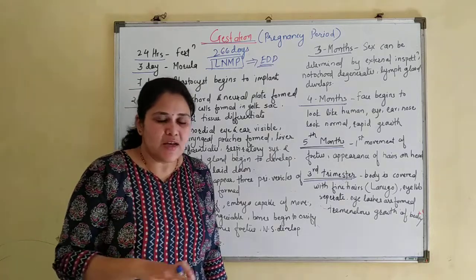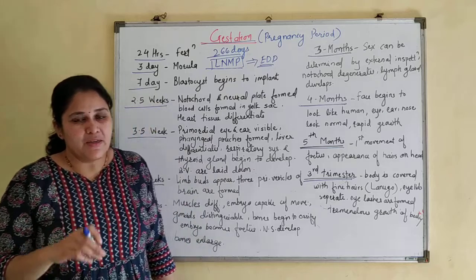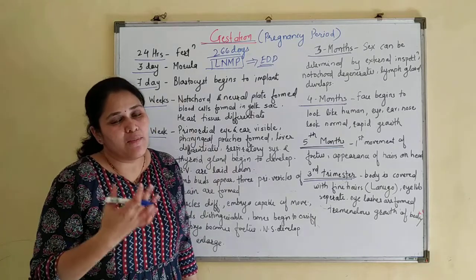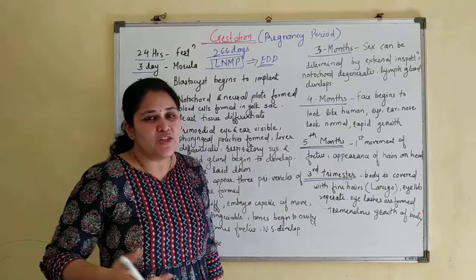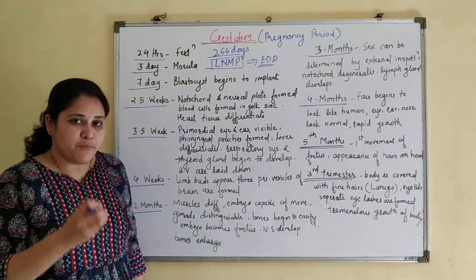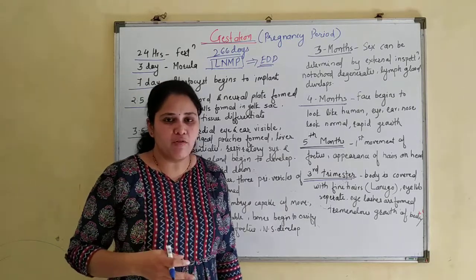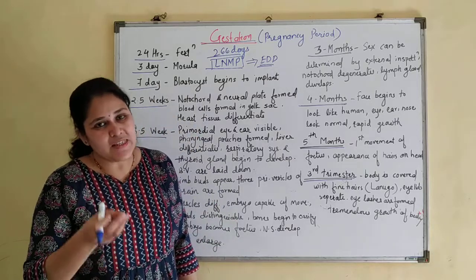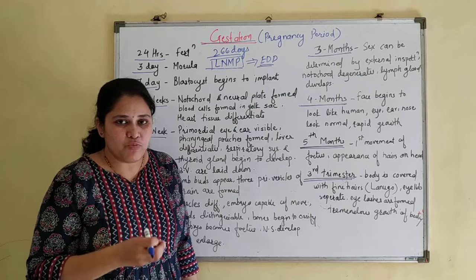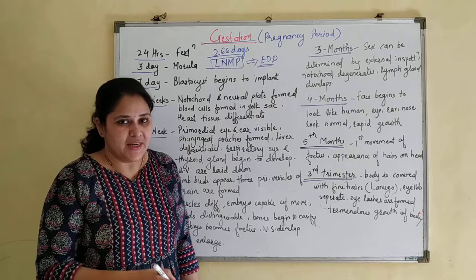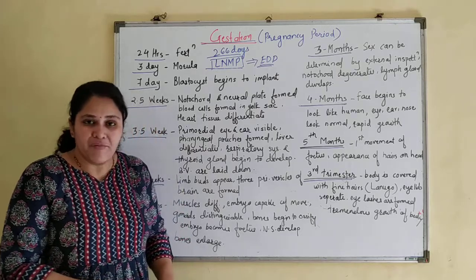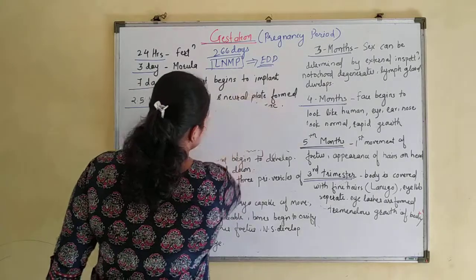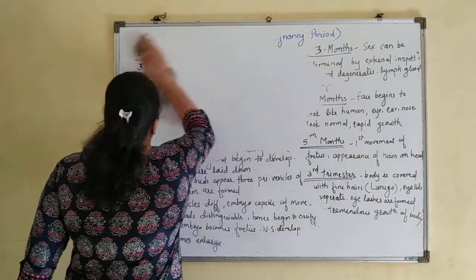The baby's organs are all well formed. Now the baby tries to move in the mother's womb, and tries to come out of the womb into this wonderful world. So the process of delivery or birth of the baby is known as parturition. The next point that we are going to study is parturition. Very interesting. We will see how parturition is induced.